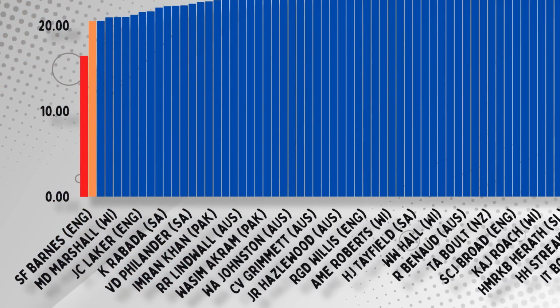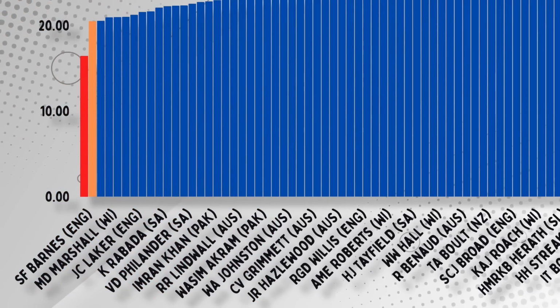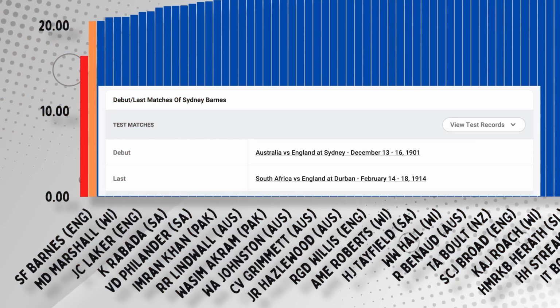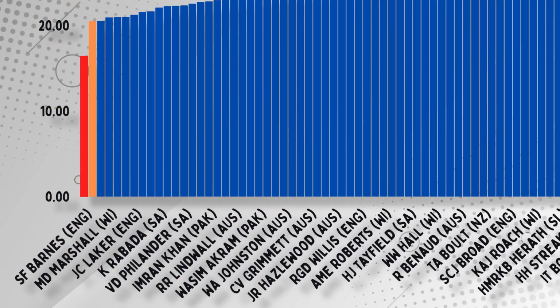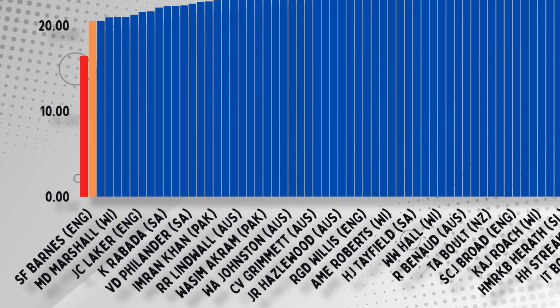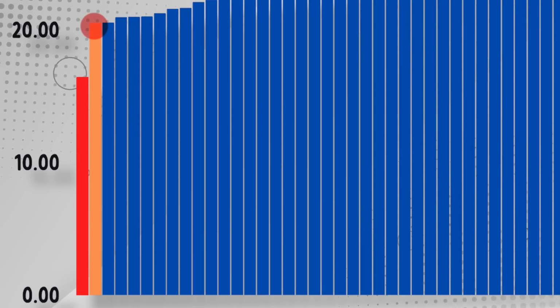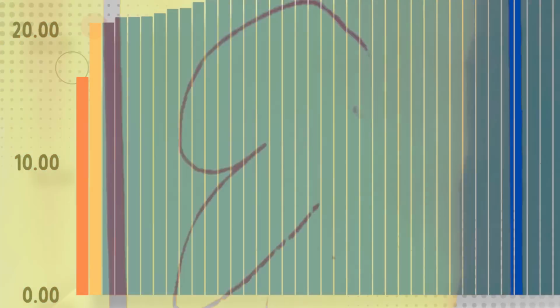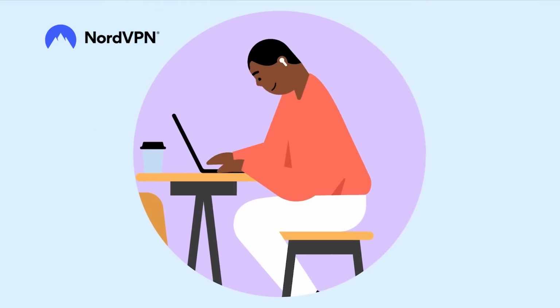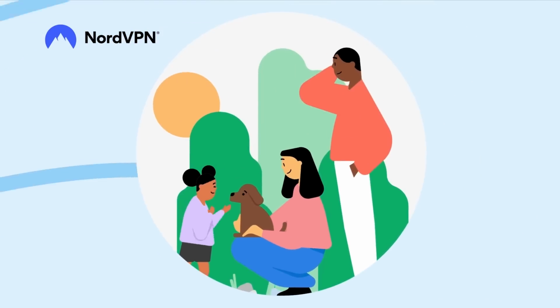Barnes averaged 16.43 in Test cricket, while the rest of the bowlers in those games managed 28.14. He was 71% better than those guys, and that is why he has the lowest average in the history of the game with this many wickets. But Barnes hasn't played since 1914. So, in the last 110 years of Tests, Jasprit Bumrah has the best bowling average by any man with 150 wickets.